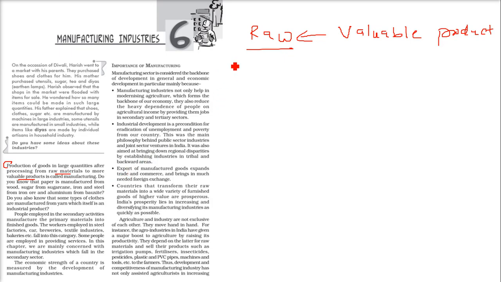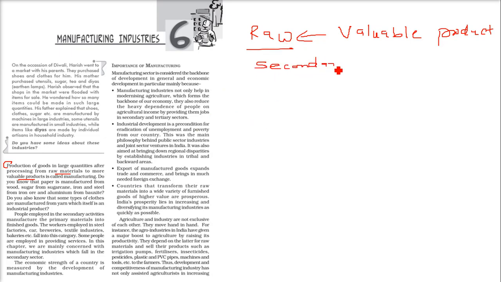Like paper, we make it from where? Wood. Sugar from sugar cane. Iron and steel from iron ore, and aluminium from bauxite. So all these things, clothes also. Various people are employed in these secondary activities.